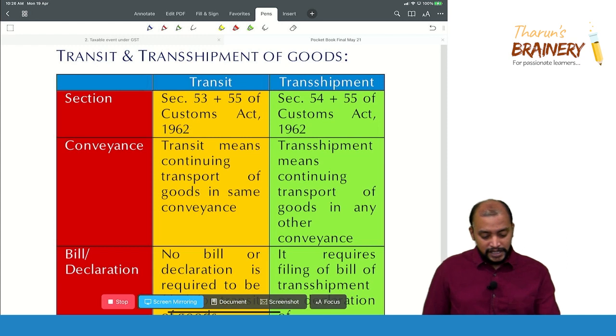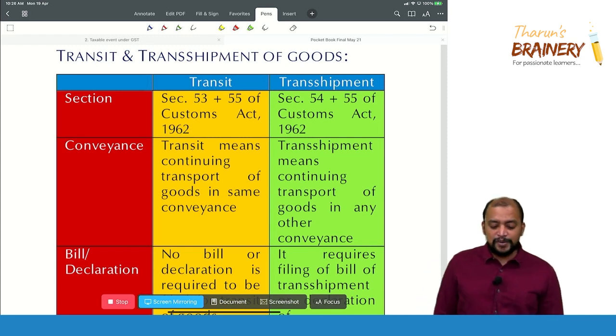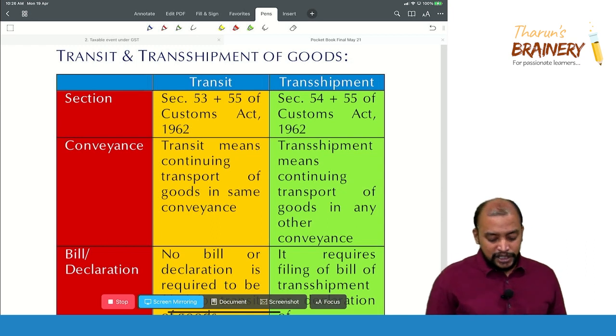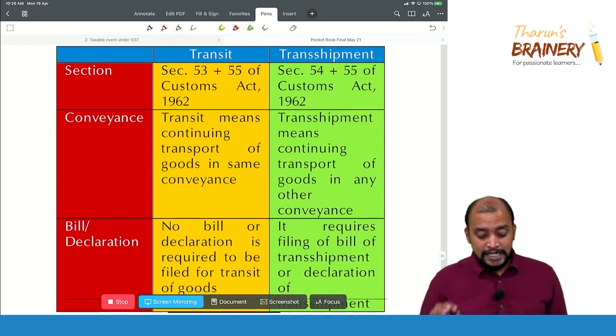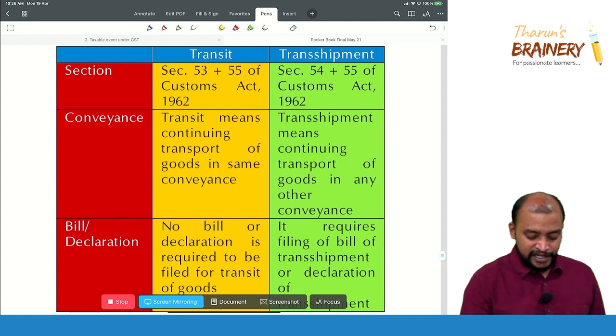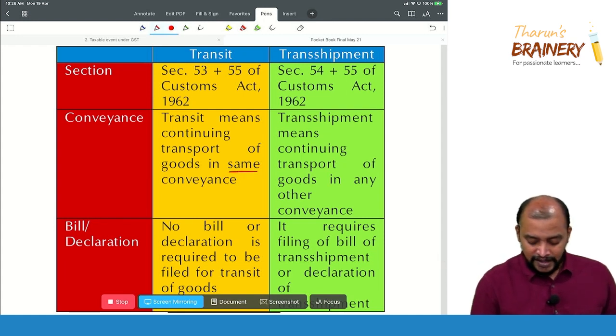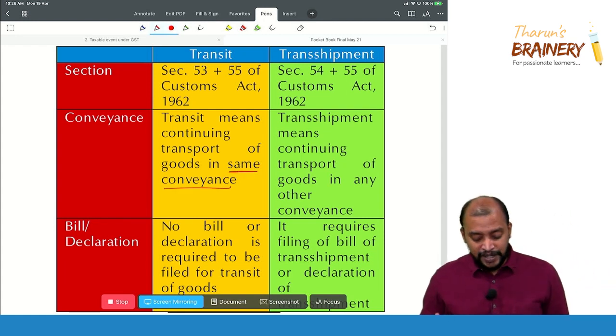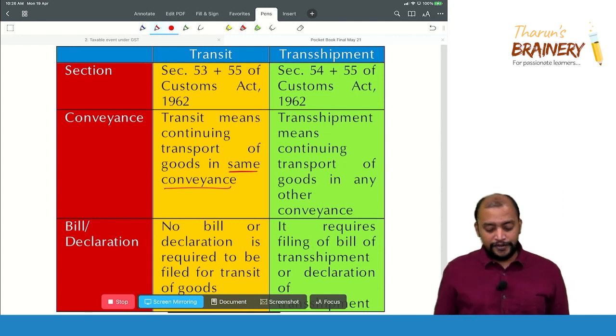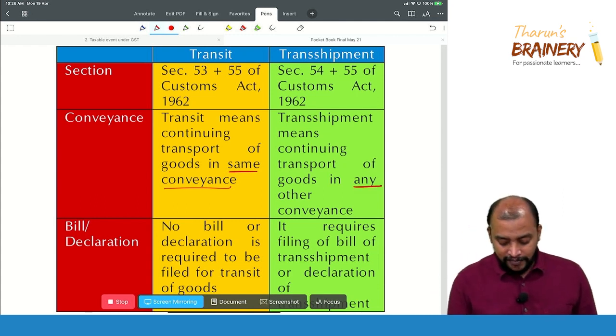Okay, now see this. Sections 53 plus 55, 54 plus 55, conveyance. Transit means continuing transport of goods in the same conveyance. Whereas transshipment means continuing transport of goods in any other conveyance.